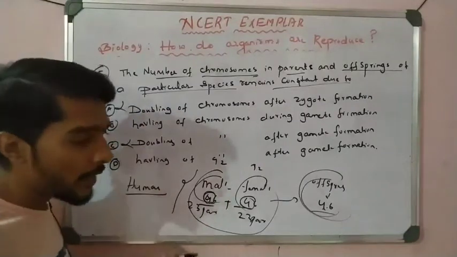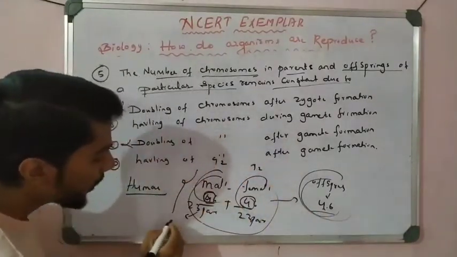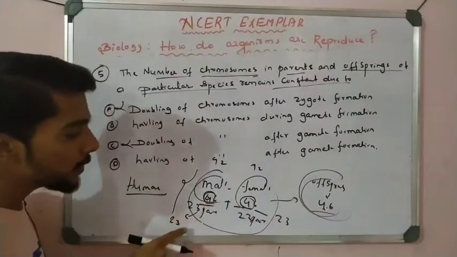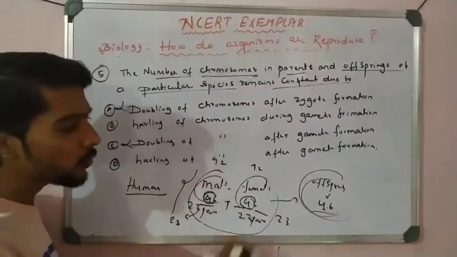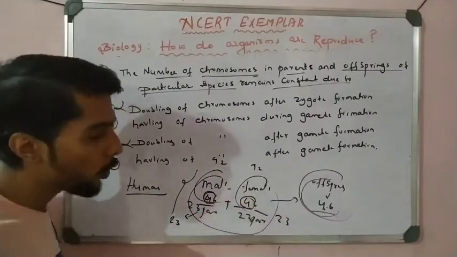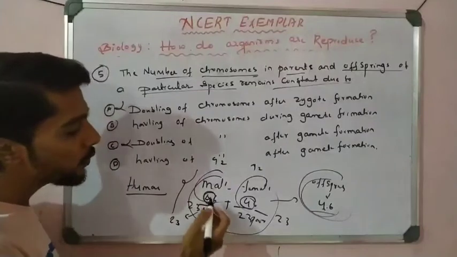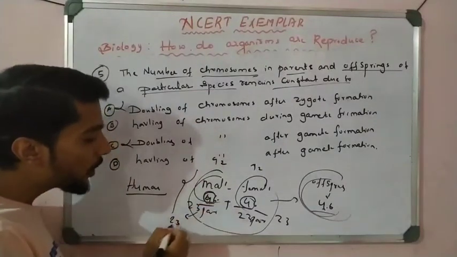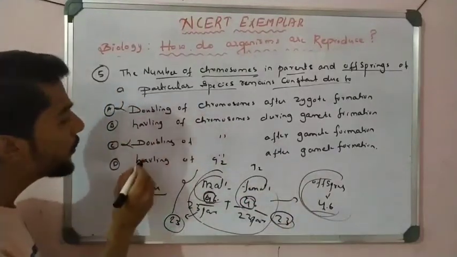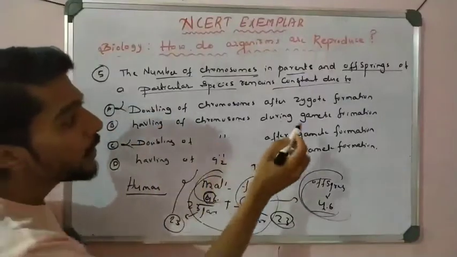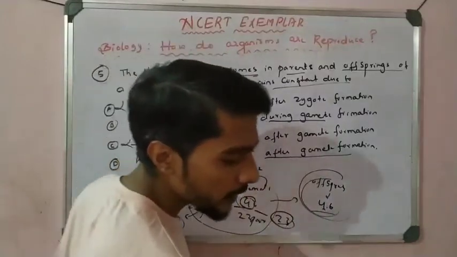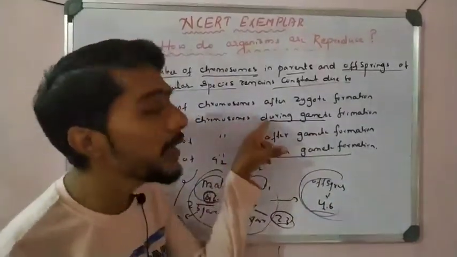Maybe half. Here 46 means 23 from the male and 23 from the female. So out of the total of 46, half is given by the male and half by the female. Half is correct. But whether it happens during gamete formation or after gamete formation is what is important. It is during gamete formation.